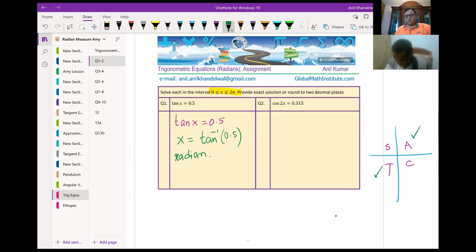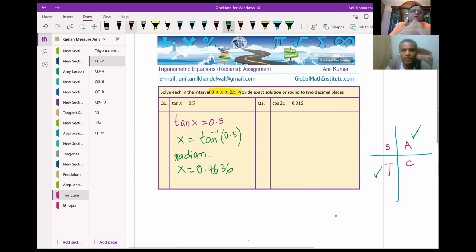Let me also do it and you also do it. Okay, so shift tan inverse and we need 0.5. What do we get? We get 0.4636. What do you get? You get the same thing? Same thing, right? So the x value is 0.4636, we use the calculator to find the tan inverse. The mode should be in radian, very important, correct? Because we're talking about 0 to 2 pi.